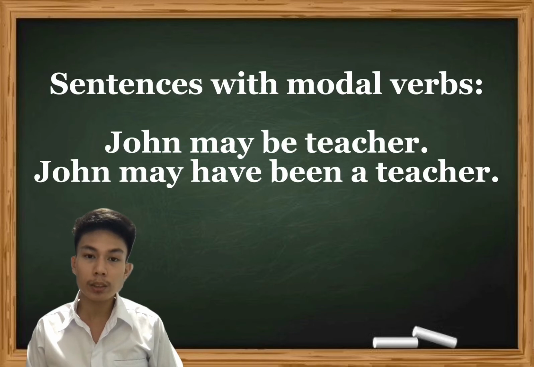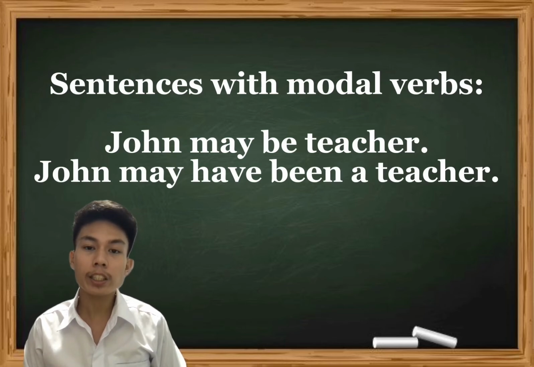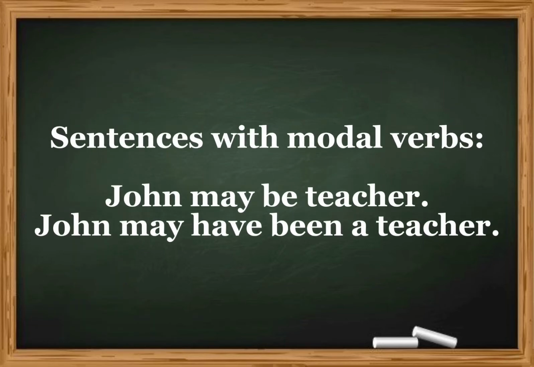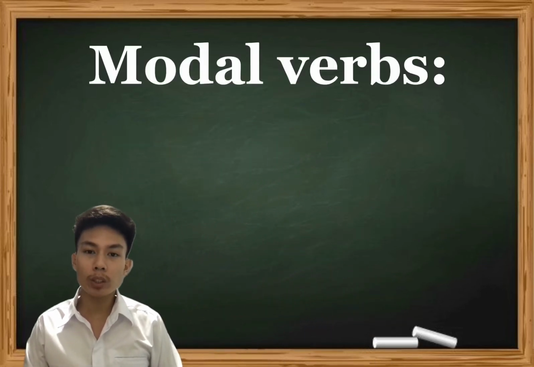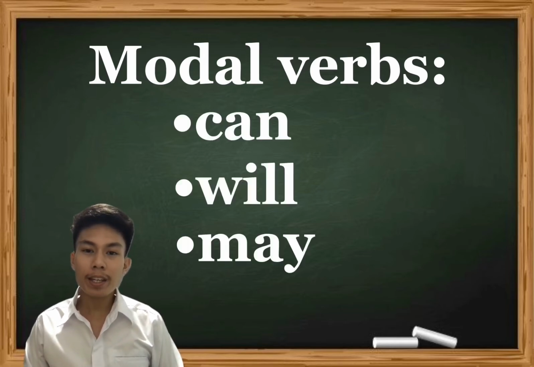Now let us look at these examples of sentences that use modal verbs. John may be a teacher. John may have been a teacher. We can now see the difference of using regular verbs and modal verbs. Modal verbs are used to show the perspective of the speaker that John may be a teacher and John may have been a teacher. So here are the examples of modal verbs. Can, will, may, and shall.